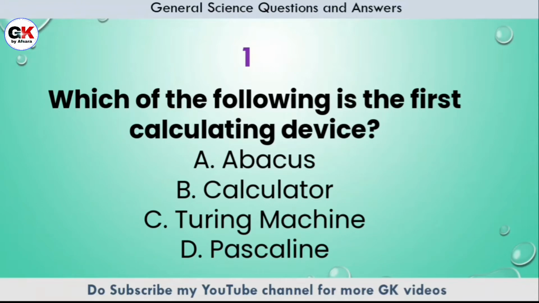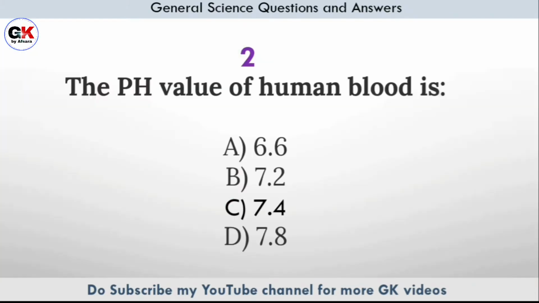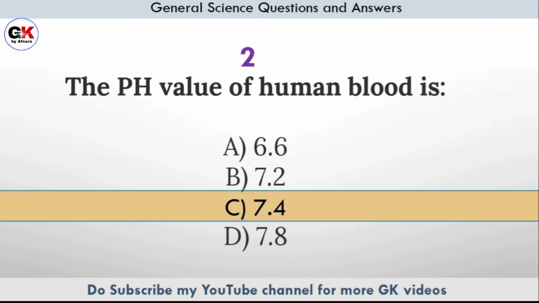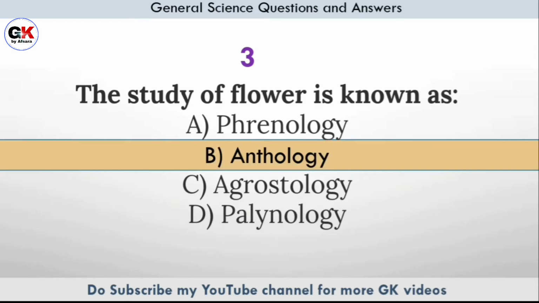Which of the following is the first calculating device? Answer option A, abacus. The pH value of human blood is? Answer option C, 7.4. The study of flower is known as? Answer option B, anthology.